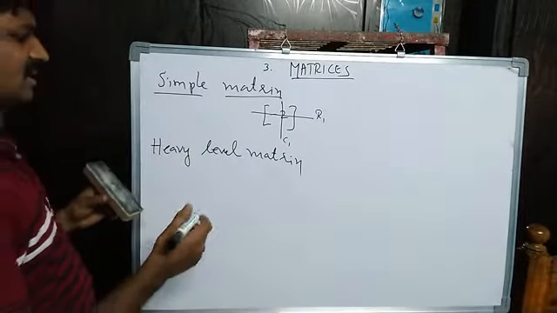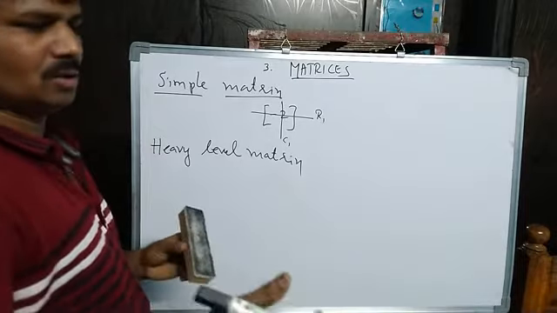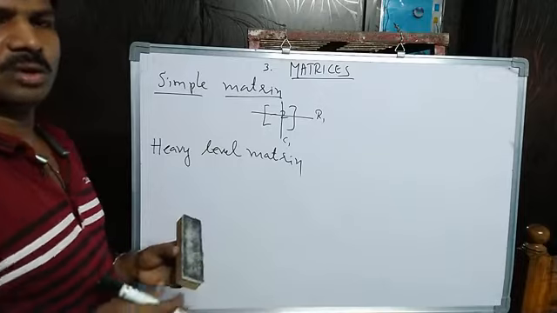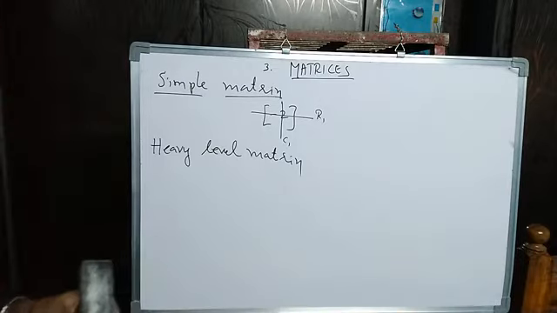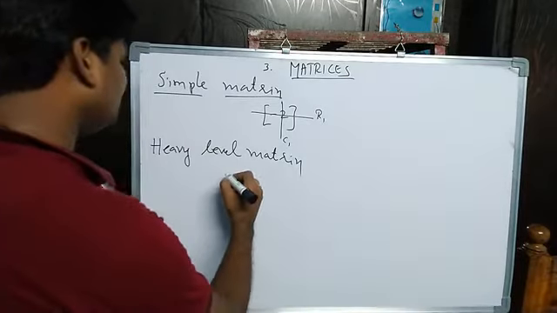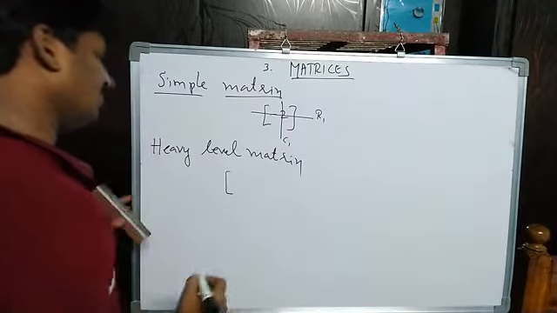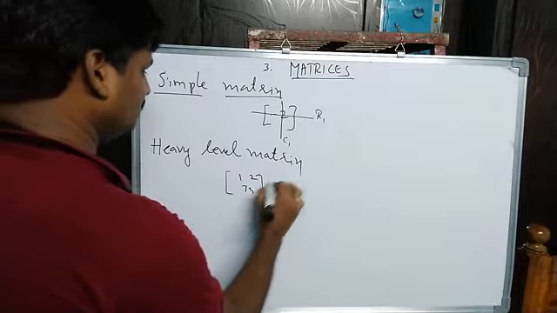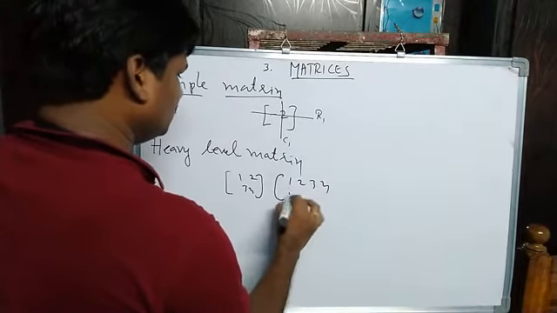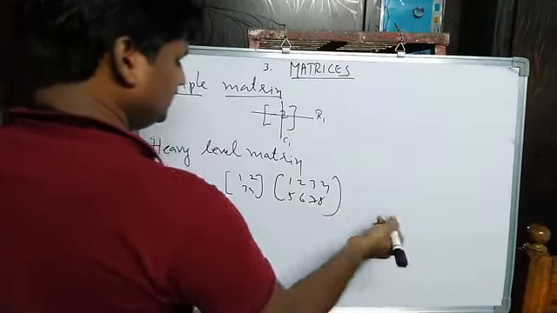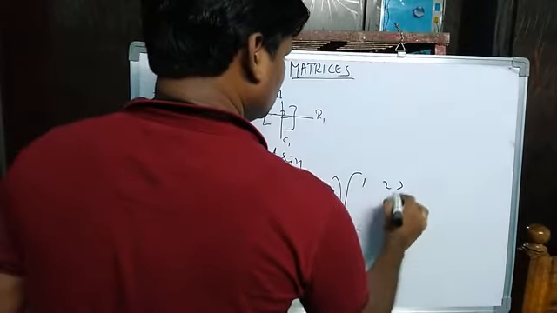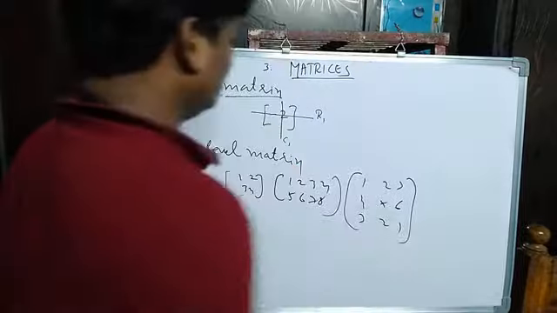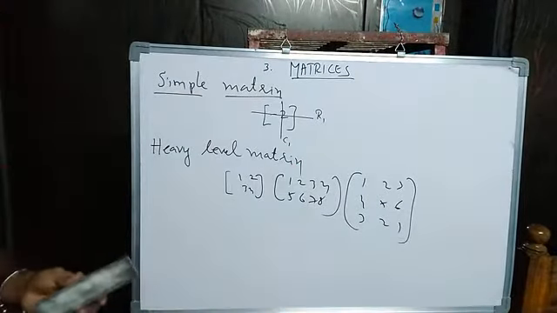Heavy level matrix means a matrix which is having more than one row and more than one column. Suppose 1, 2, 3, 4; 1, 2, 3, 4, 5, 6, 7, 8; or 1, 2, 3, 4, 5, 6, 3, 2, 1. These are all called heavy level matrices.